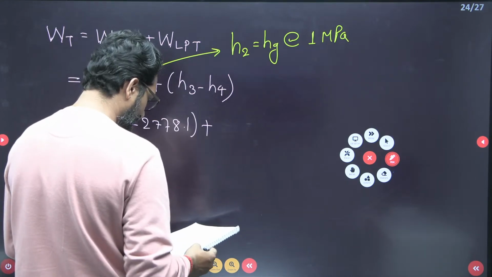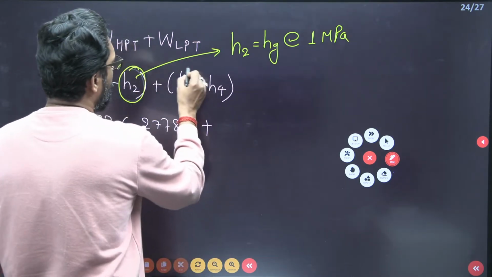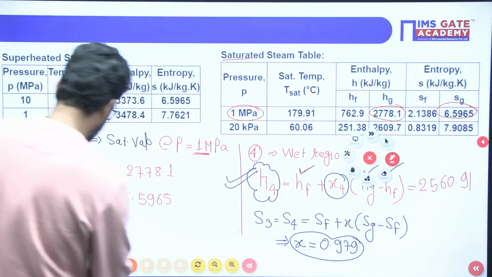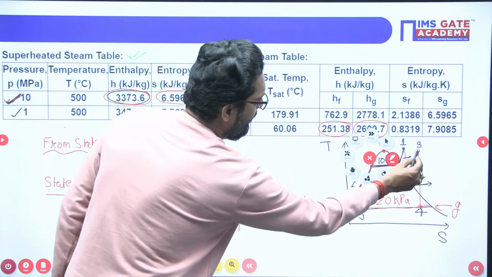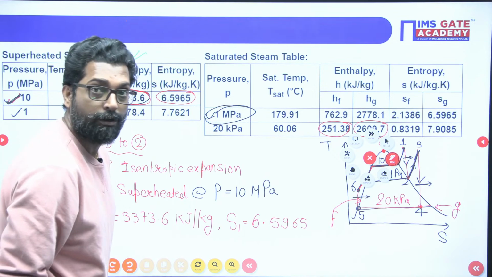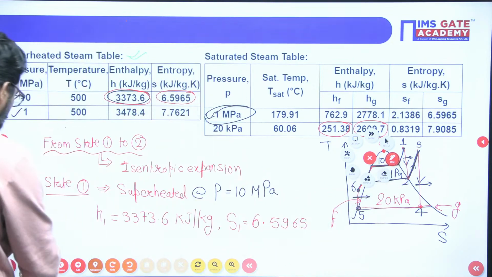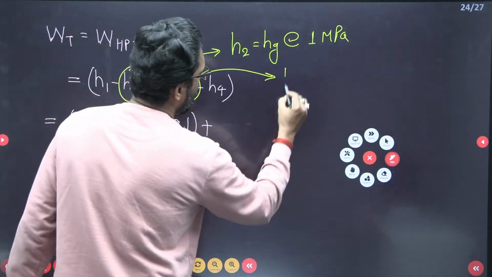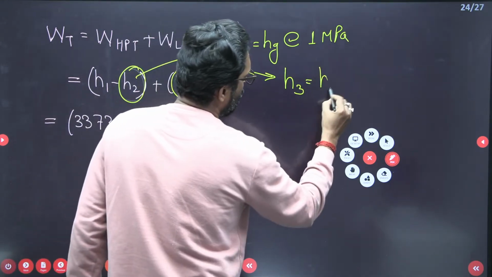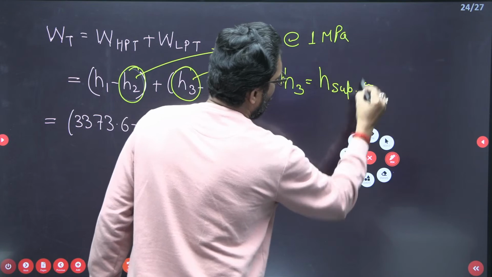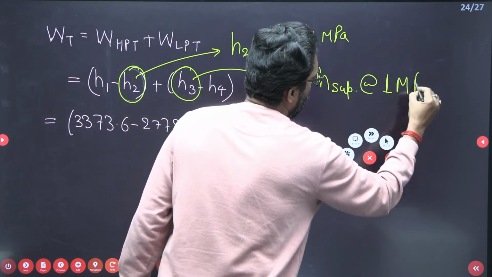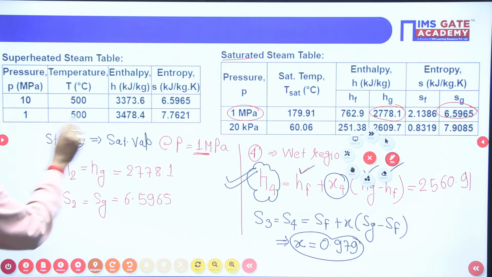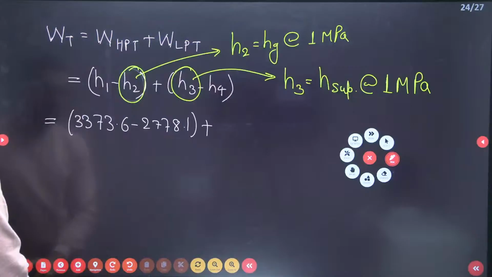What is H3? H3 is h superheated at 1 megapascal. Yes, Rahul, correct. H3 is equal to h of superheated at 1 megapascal, which is 3478.4.